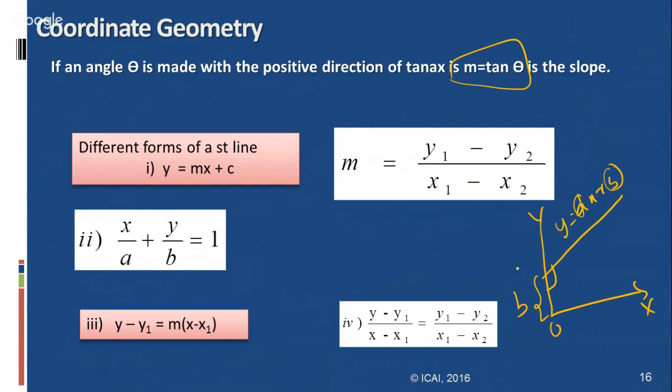Suppose you want to find the slope of the straight line through the points x1, y1 and x2, y2. The slope is the difference of y ordinates divided by the difference of x ordinates. Another important form is the intercept form, x by a plus y by b equals 1. When we know the slope and the line passes through the point x1, y1, it can be expressed as y minus y1 equals m into x minus x1. If the line passes through the points x1, y1 and x2, y2, the equation is y minus y1 by x minus x1 equals y1 minus y2 by x1 minus x2.